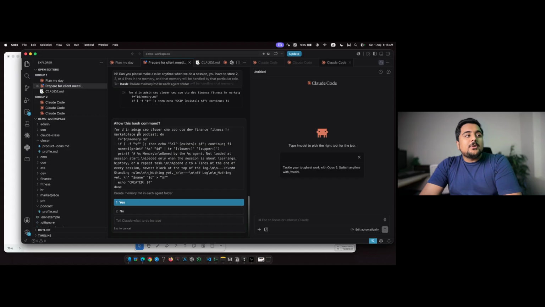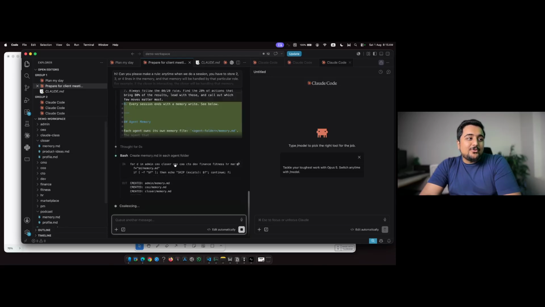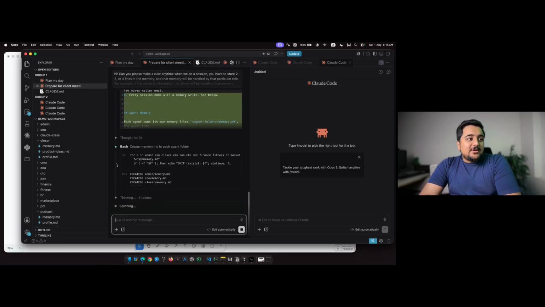So it is saying for anyone in admin, CEO, for Closer, for CMO, for CTO, for developer, for our finance agent, HR agent, I will create this file, d-memory.md, and it will be saving the session, and it will only be loaded when the session is about learning or history, or we are doing some repeat task. I just talked about learning, but it automatically created two or three more rules about that. So if I save it, it will be saved there.